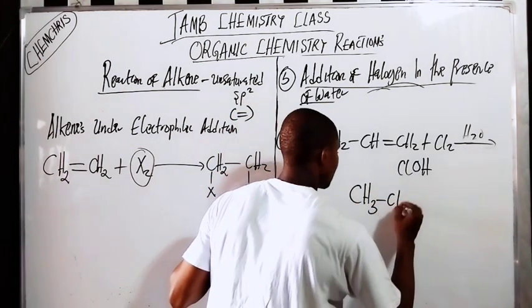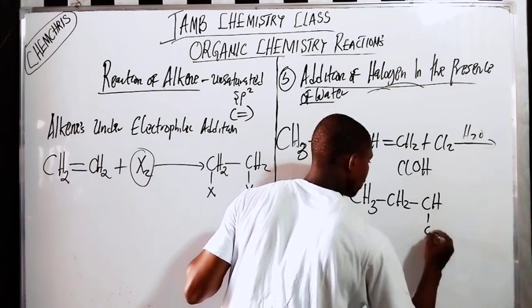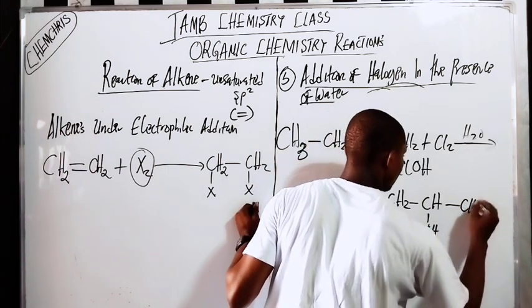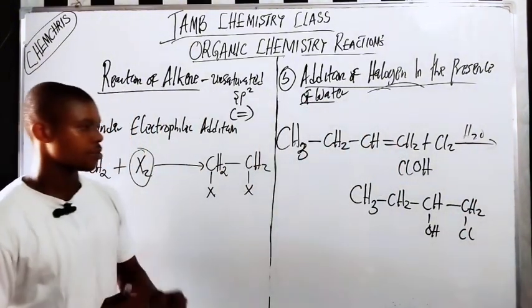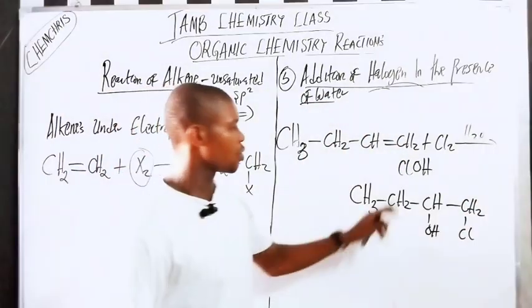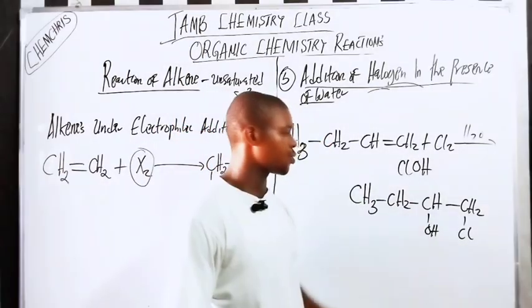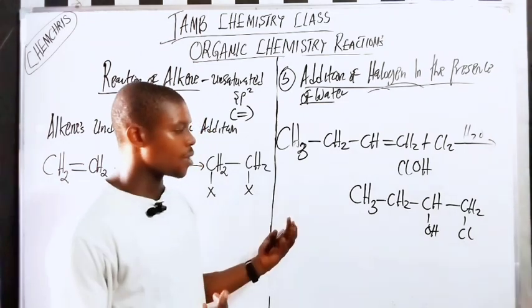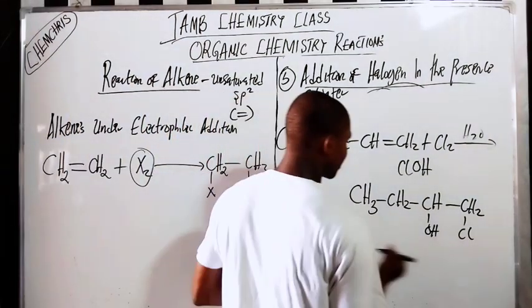So here we now have CH2, CH. Here we have OH. Here we have CH2Cl. That is it. Chlorine is always added to the carbon atom with more hydrogen atoms. So that is it. So what would be the name of this compound here? The name of this compound is going to be what?